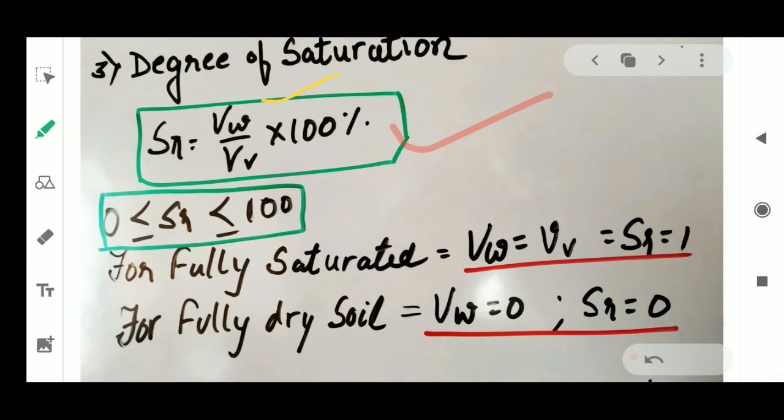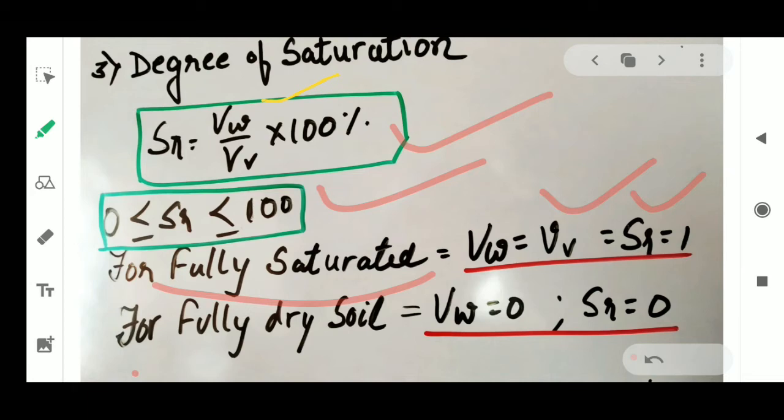As you can see, it gives the degree of saturation. SR can be 0 and SR can be 100%, somewhere in between 0 to 100, right? I have written the condition. For fully saturated soil, VW is equal to VV, so we get SR as 100%.